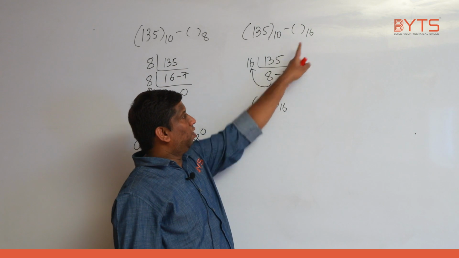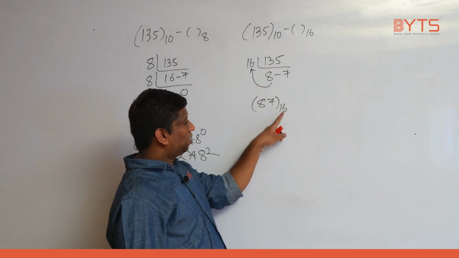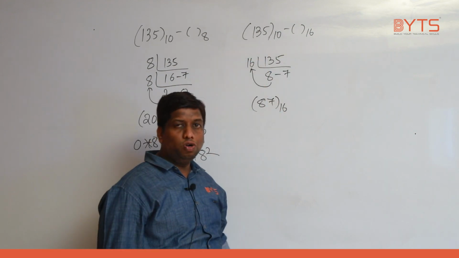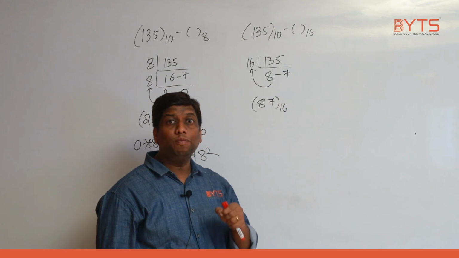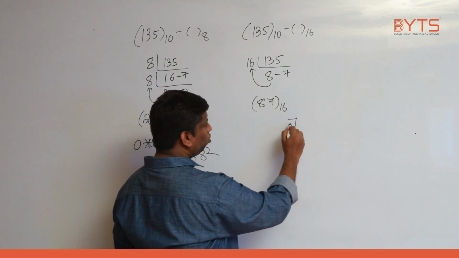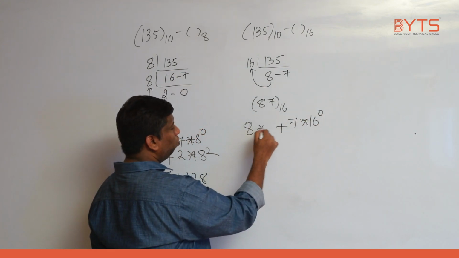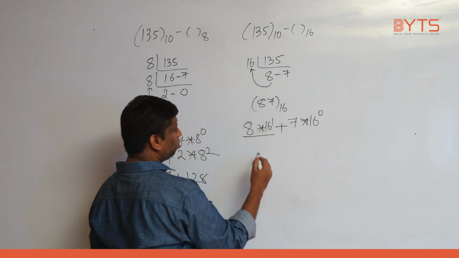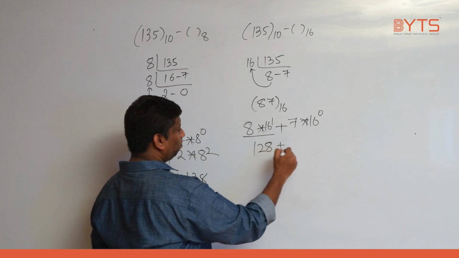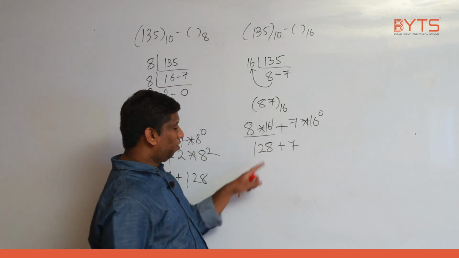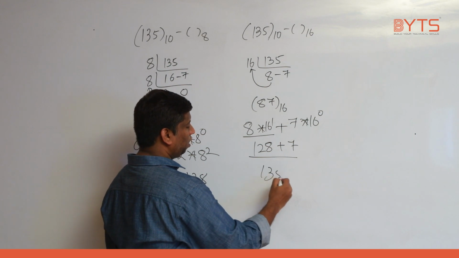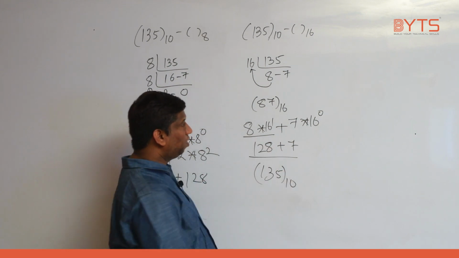Decimal to hexadecimal: divide with 16. Hexadecimal to decimal, what should I do? Multiply with 16 powers. 7 into 16 power 0 plus 8 into 16 power 1. 8 into 16 power 1 is how much? 128 plus 7. Right? 128 plus 7 is how much? 135 base 10. Okay.